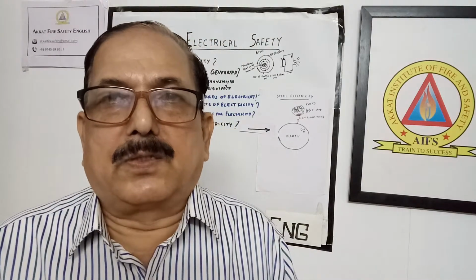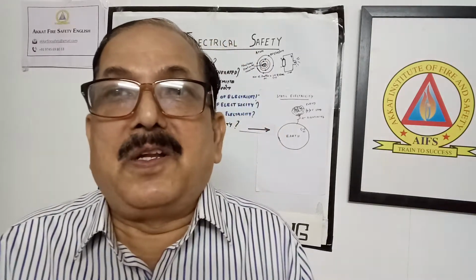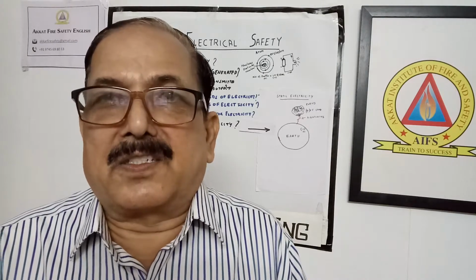Okay, let us come to the subject. When we are talking about electricity, there are 2 types of electricity. What are the 2 types? One is called current electricity and the other is called static electricity.